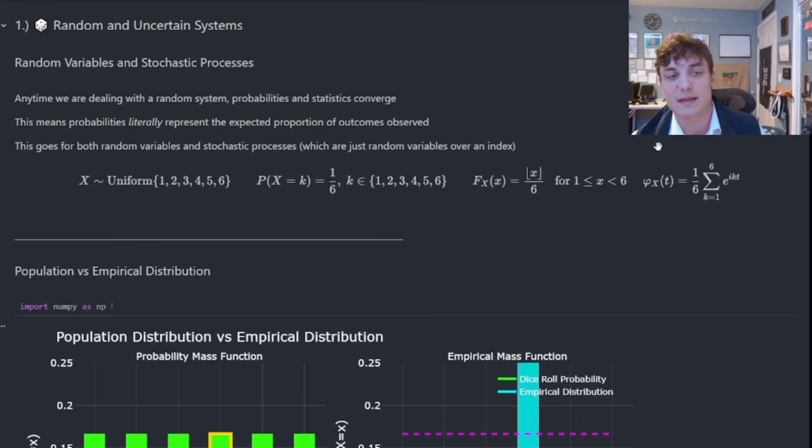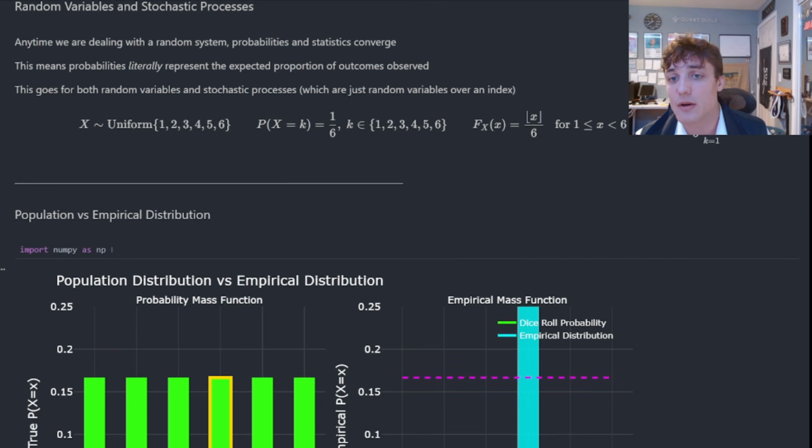We're going to start with this idea of a random variable and a stochastic process. All a random variable is, is a set of possible outcomes with associated probabilities or likelihoods of those specific events occurring. So what I have here is a random variable x. This is going to represent a dice roll. This is a discrete uniform random variable.